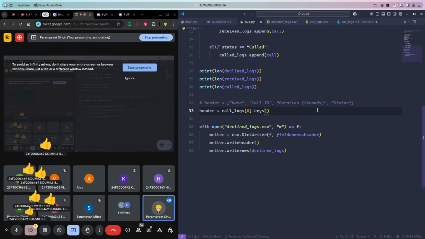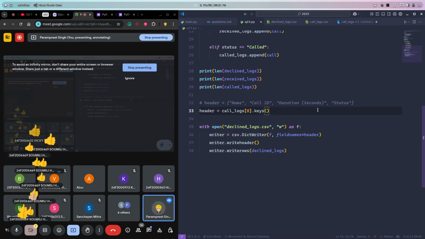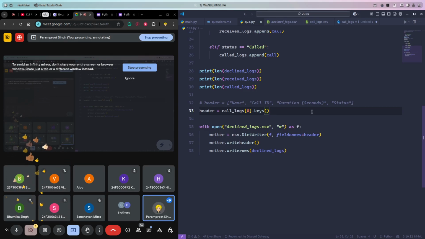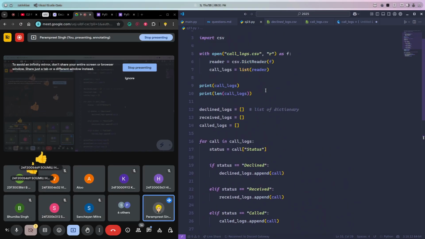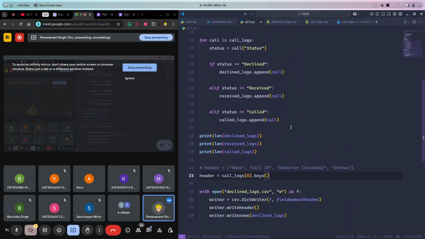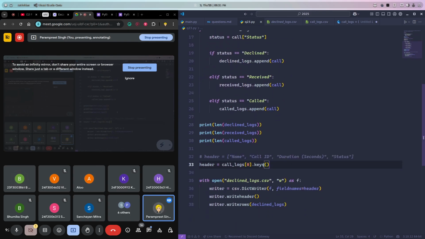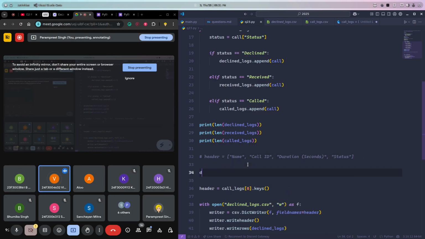See, this is a very big question, I admit, and I added it intentionally just so that you all get clear with the reading and writing in the same question. Okay, CSV. Now can I create a function for this? Yes, like def create_csv_file. I'll provide the file name and I'll provide the data.